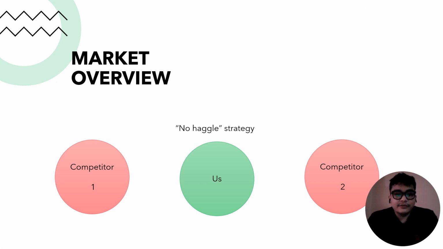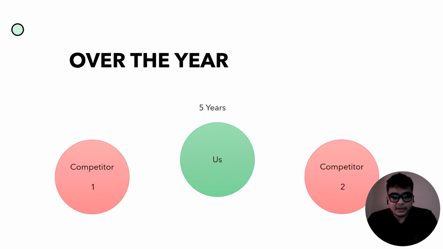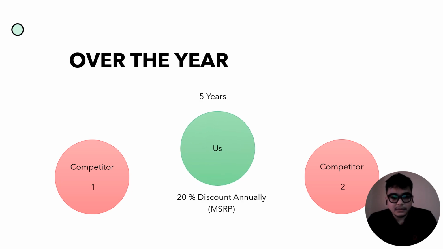The differentiating factor for us is the no haggle strategy. If we look at the history over the last 5 years, we can see that we are giving a 20% discount off all manufacturers' suggested retail price, or MSRP. This discount is more than a perk, and it is a substantial cost saving opportunity for this dealership. The significance of this discount cannot be overstated, as it wields substantial influence over our cost structure and serves as a guiding star in our pricing decision.